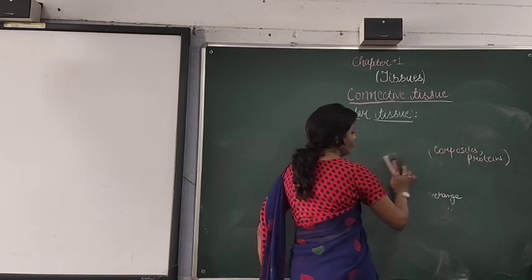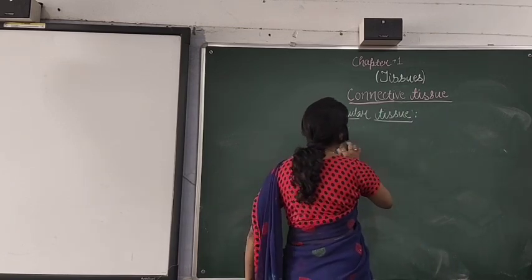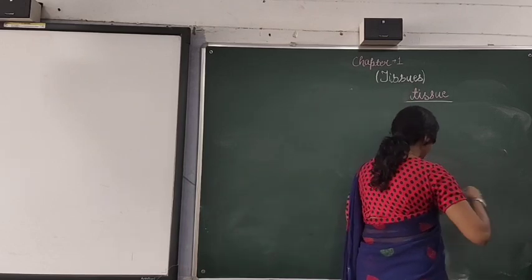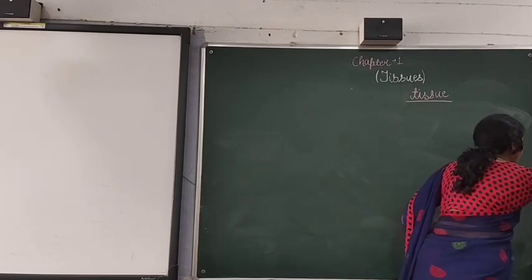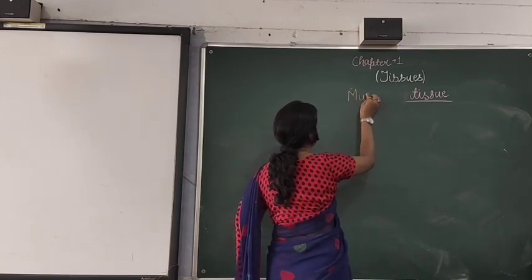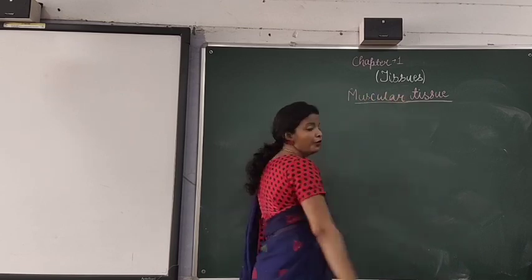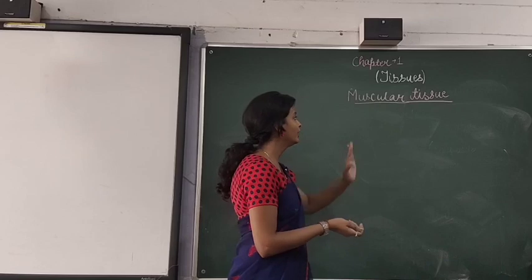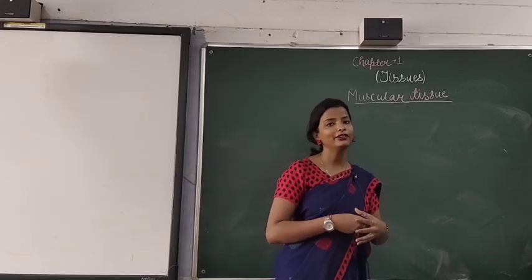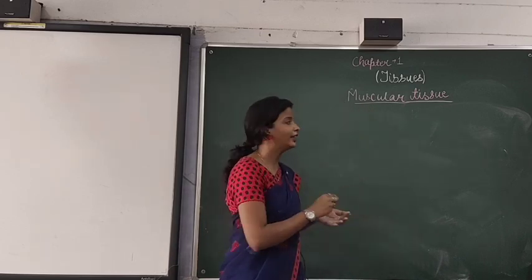Now we will discuss the muscular tissue. So we have completed the connective tissue, and now we come to the muscular tissue. When you talk about the muscular tissue, as the name suggests, they are the tissues that are present in the muscles of our body. Muscular tissues are again of three types.